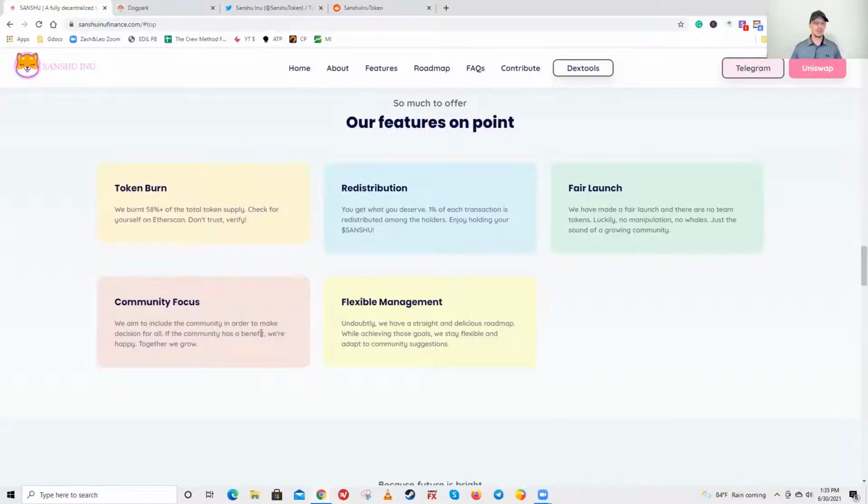Community focus, we aim to include the community or make decisions for all. If the community has a benefit, we're happy, together we grow. And then flexible management, undoubtedly we have a straight and delicious roadmap. While achieving those goals, we stay flexible and adapt to community suggestions.